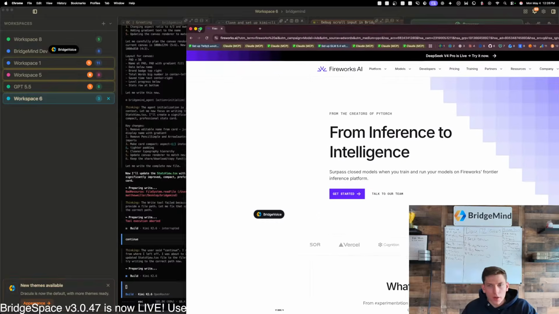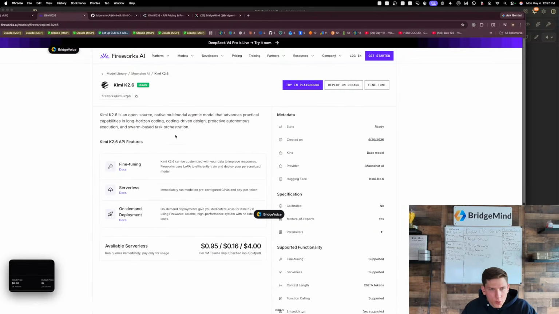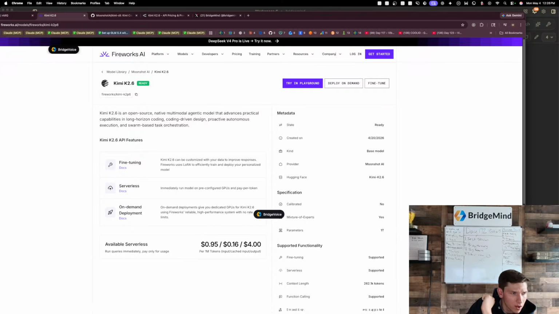models. Okay, hold on here. So apparently this is on Fireworks. If we go here, Kimi K 2.6. Okay, it actually is. Is it faster on Fireworks? Do you guys know? Oh, Fireworks, just not FirePass? Okay.